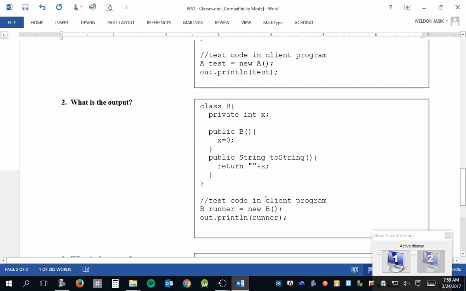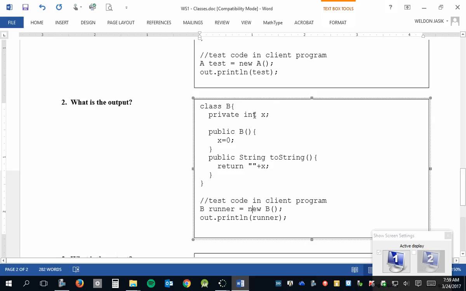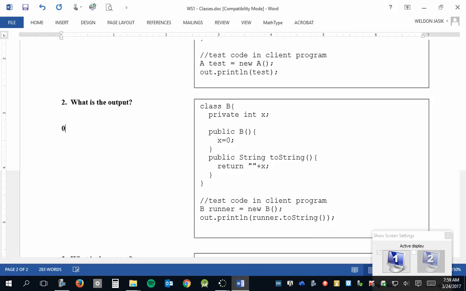But when you print right here, a new B object is created. That B object will be in memory somewhere with an X variable that stores 0. When you print an object, Java automatically calls that object's toString method. So what you have here, and I would write this in, is the same as if it said runner.toString. So write that in. That happens automatically. You can put that if you want. When you write your code, you can say, print line runner.toString. We don't usually, because it's automatic. Okay. Well, in this case, on number 2, the output will be 0. Yes, because it's storing a 0. Let me go back to number 1.